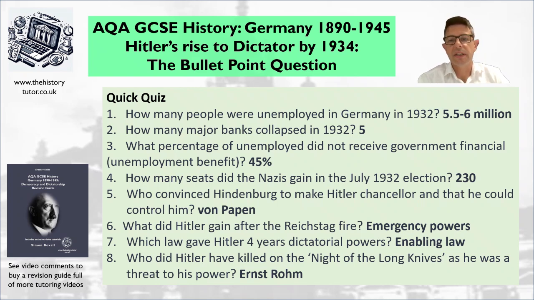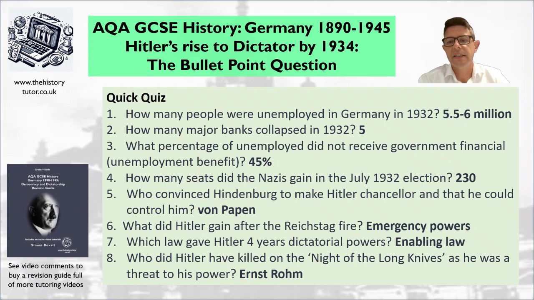Number 3 asks you what percentage of unemployed did not receive government aid or financial aid. So 45% didn't receive any help. They might have relied on charity or become homeless even. This might give you another economic factor. If you're looking at a bullet point question about Hitler's rise to power, it might even give you a political factor, the fact that the government had failed to help people.